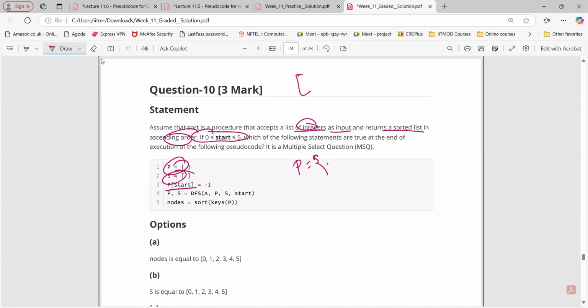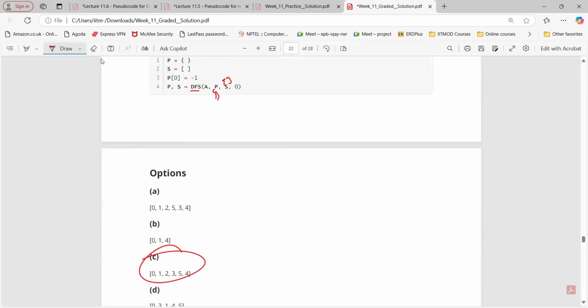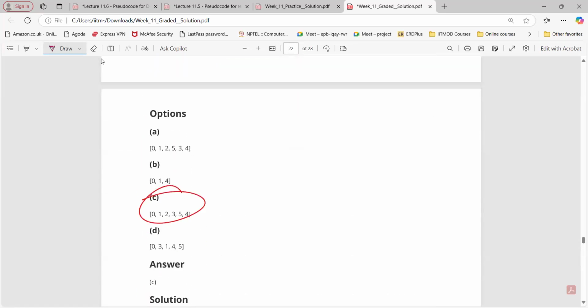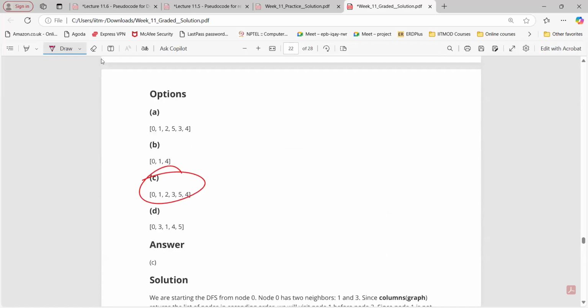So let's say we have a returns a subset of integers between 0 and 5. So 0, 2, 3, 4, 5, 1 like this, but in ascending order is what we want. Okay, so we have called this DFS with start as any element. Start with 0, then -1. If you start with 0, we'll get the same as in the question number 8: 0, 1, 2, 3, 5, 4.